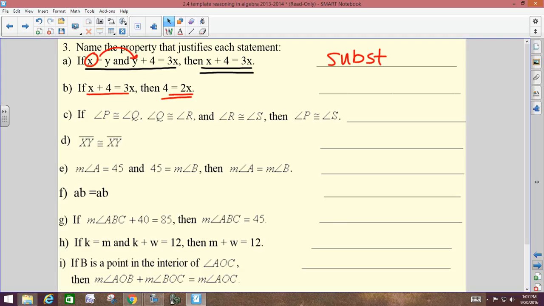Did they subtract the x over? And they did it on both sides? So what property is that? Subtraction, good.